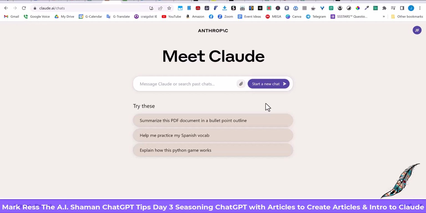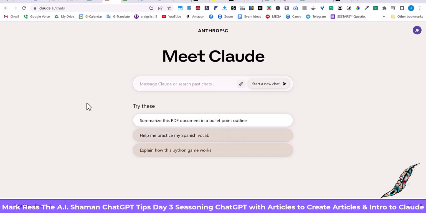You can go out there and find up to 5 PDFs with no more than 10 megabytes each, and you can tell it to look at this and then create something based on the content within those PDFs. You don't need a paid account, and you don't need to load or install plugins for this. Claude is totally free right now, so if I were you, I would jump on it and start to use it. And like I said, a lot of people are saying that they like it much better than ChatGPT.